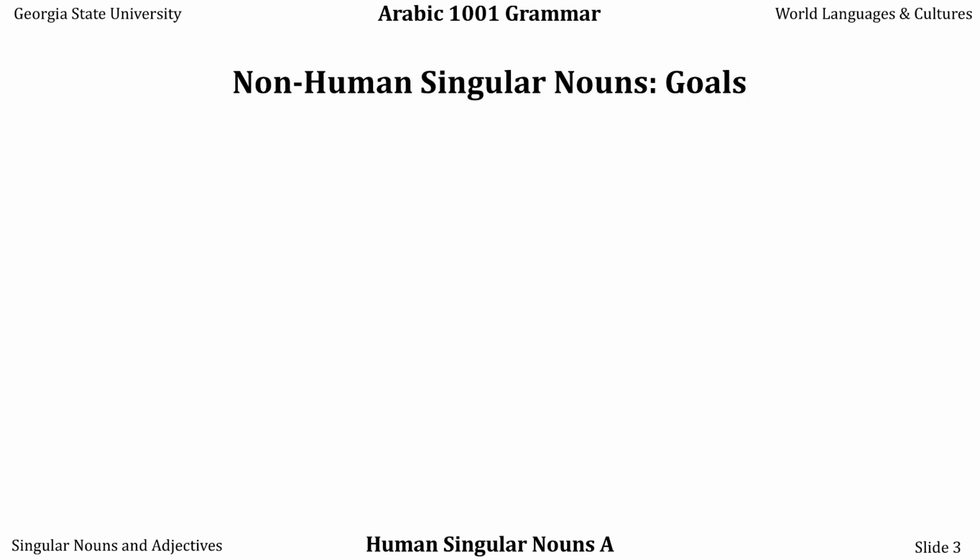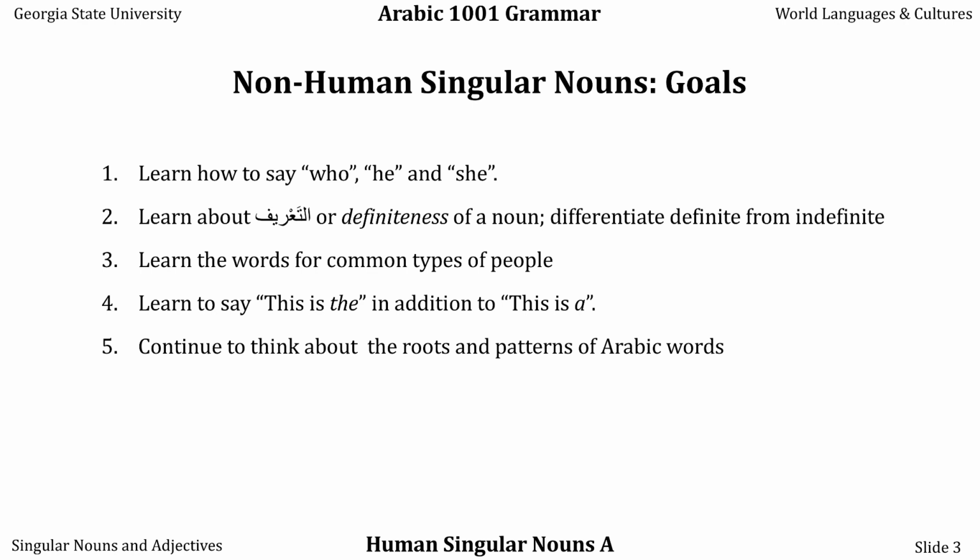This lesson has several goals: to learn how to say who, he, and she, also it, because we don't really have an it in Arabic, to learn about ta'rif, or definiteness of a noun, and to differentiate definite from indefinite, to learn the words for some common types of people, to learn to say this is the in addition to this is a, and to continue to think about the roots and patterns of Arabic words.